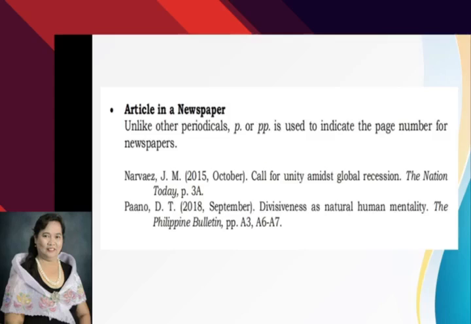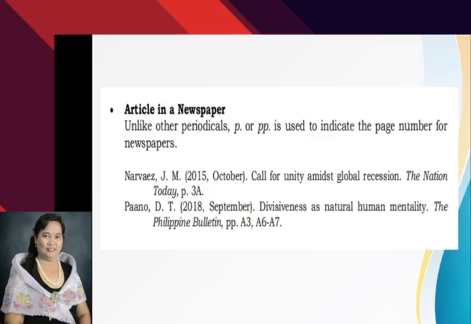Now, how about an article in a newspaper? Unlike other periodicals, p. or pp. is used to indicate the page number for newspapers. Okay? If there is only one page, you just write p. You do not have to write the whole word page. You just write p.